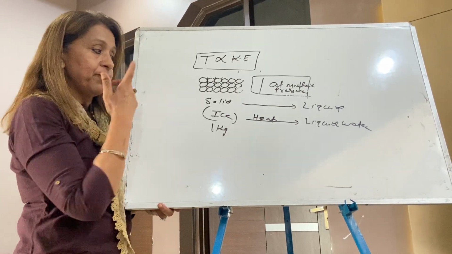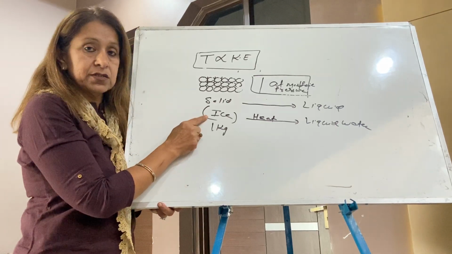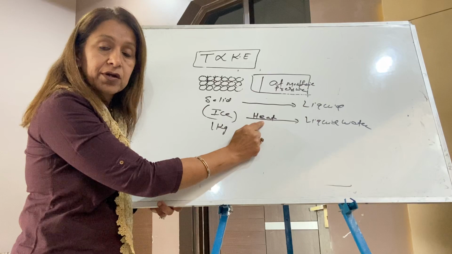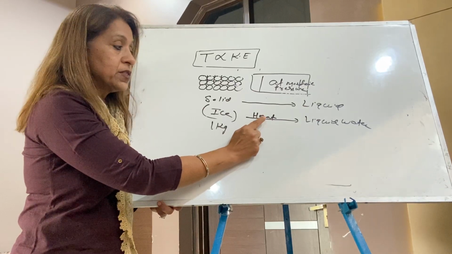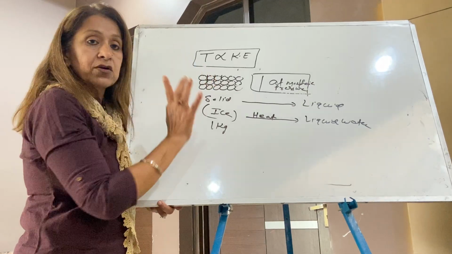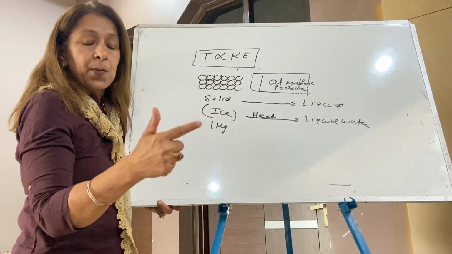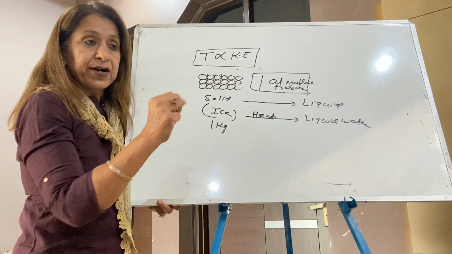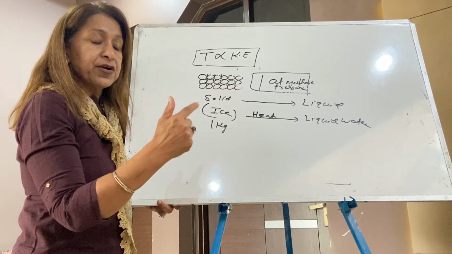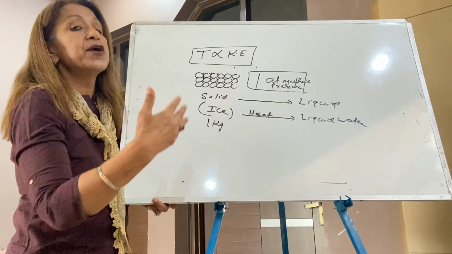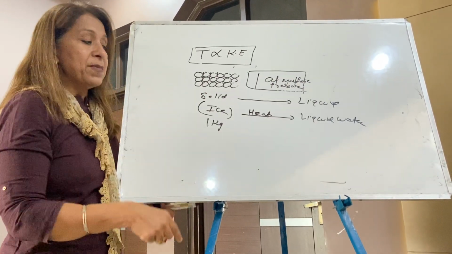Listen to me carefully. First of all, I have taken ice. I have taken 1 kilogram of ice and supplied heat. Where does this heat go? This heat increases the temperature first. Temperature increases, kinetic energy increases, vibration increases, and with this vibration, the attractive forces break. The moment the attractive forces start breaking, the solid starts melting, and this is the melting point.